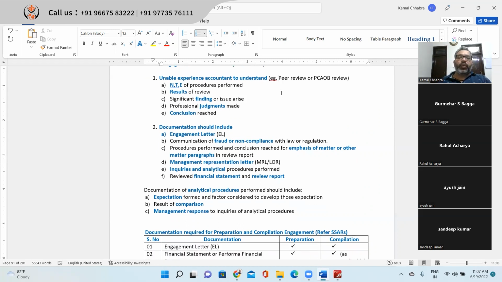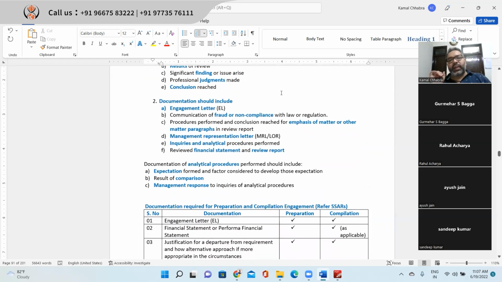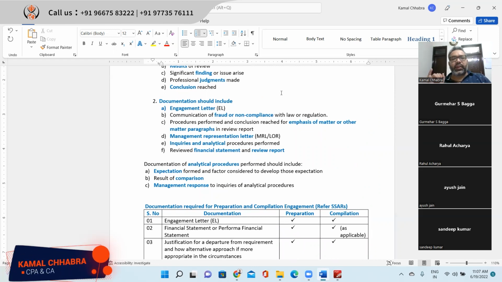Okay, and documentation should include what all things? Engagement letter, that's a mandatory documentation. Second is communication of fraud or non-compliance with law and regulation. Third is procedures performed and conclusion reached for the emphasis of matter or other matter paragraph.